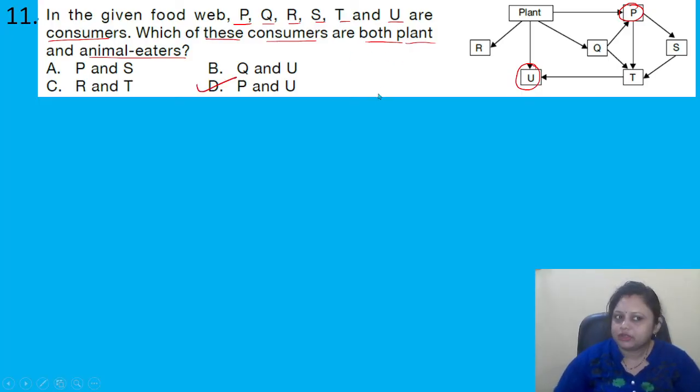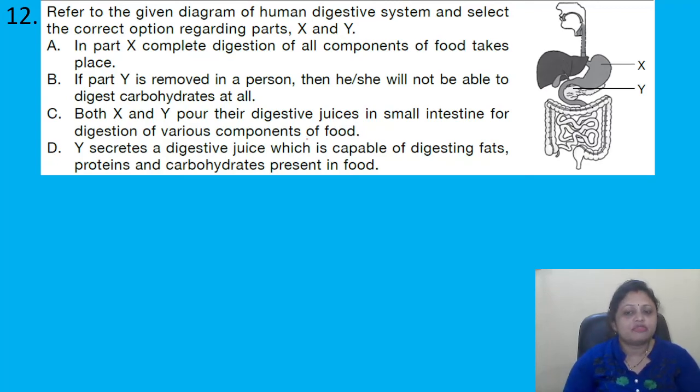Got it? Coming to the next question, refer to the given diagram of the human digestive system and select the correct option regarding parts X and Y. Options are A, in part X, complete digestion of all components of food takes place. B, if part Y is removed in a person, then he or she will not be able to digest carbohydrates at all. C, both X and Y put their digestive juices in the small intestine for digestion of various components of food. D, Y secretes the digestive juice which is capable of digesting fats, proteins and carbohydrates present in food.